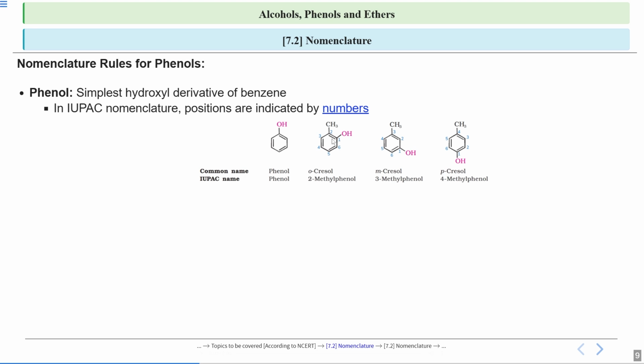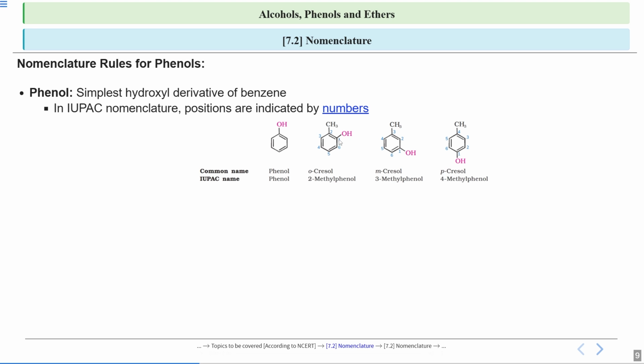See in this example, if CH3 is attached here, this is your ortho position. If CH3 is attached here, then this CH3 will be meta to OH. And if CH3 is attached here, this CH3 will be para to OH. Since it is ortho, we will write orthocresol. Now let's see the IUPAC name. Now there are 2 substituents, one is CH3 and one is OH.